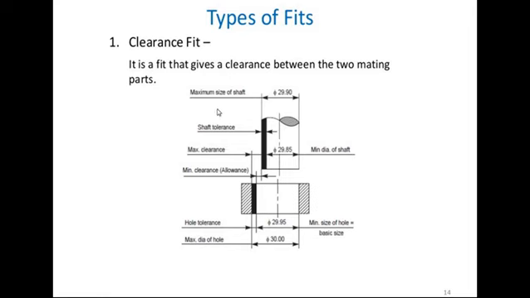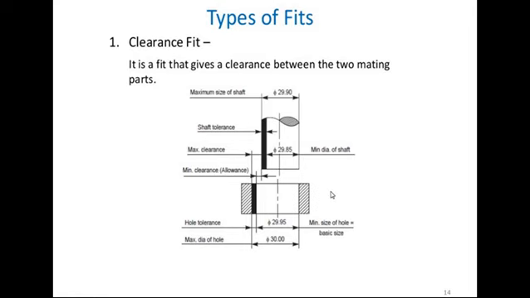Now see here, first of all this is the maximum size of shaft and the minimum size of hole. If the maximum size of shaft and the minimum size of hole are shown here, then the clearance shown is the minimum clearance allowed. Whenever the maximum size of shaft is 29.90 and the minimum size of hole is 29.95, then the clearance is very less.